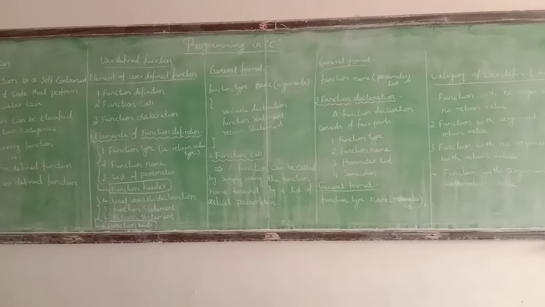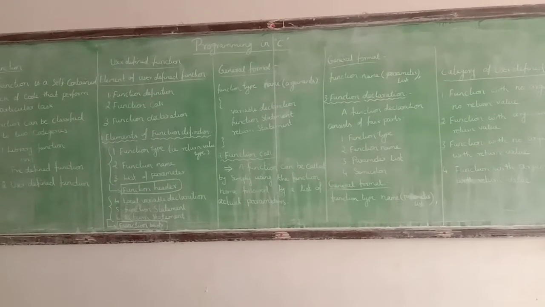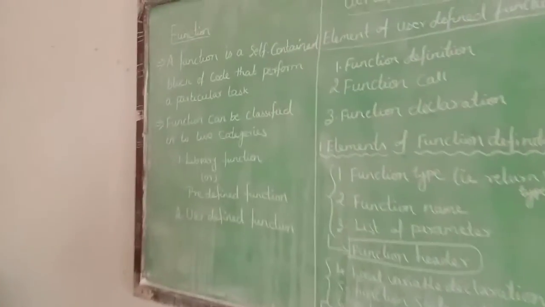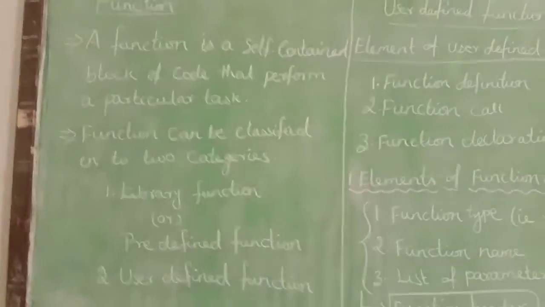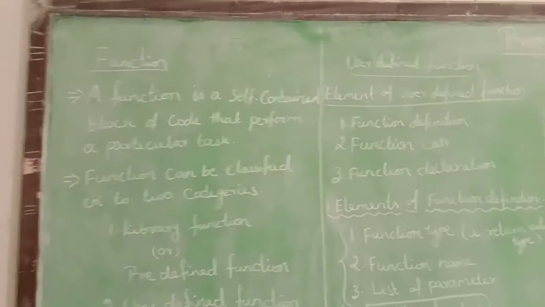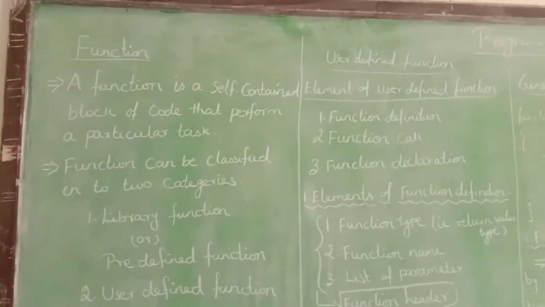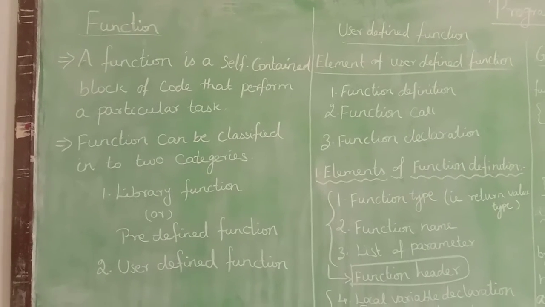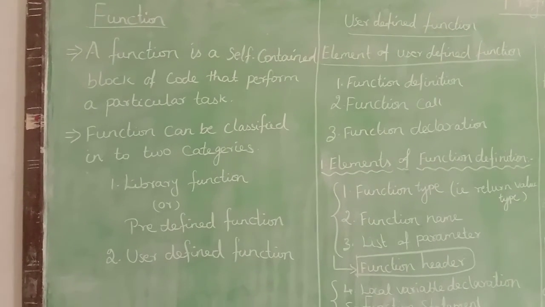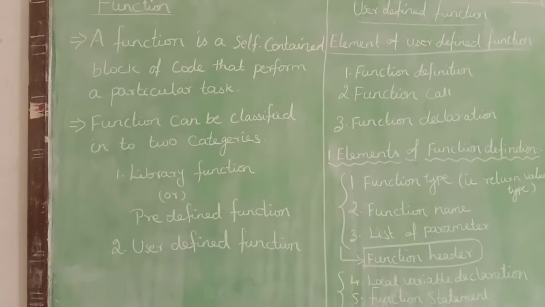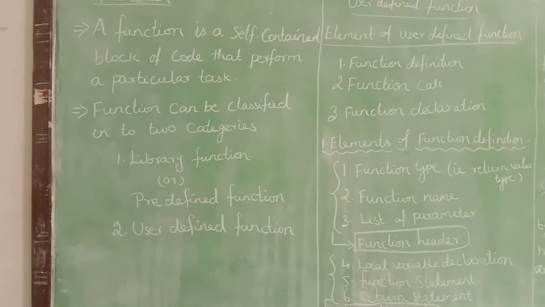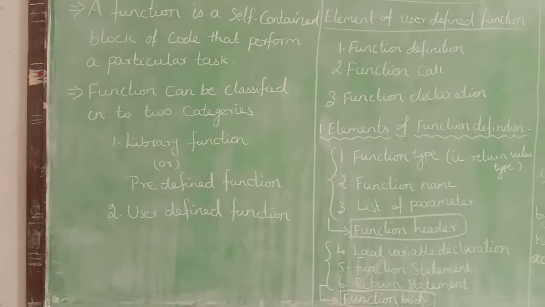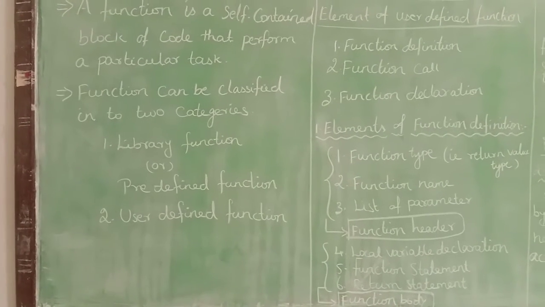Today we see about the function concept in programming in C. So what is meant by function? A function is a self-contained block of code, that is, a set of statements that can perform a particular task. Functions can be classified into two categories. One is library function or predefined function. Another one is user-defined function.